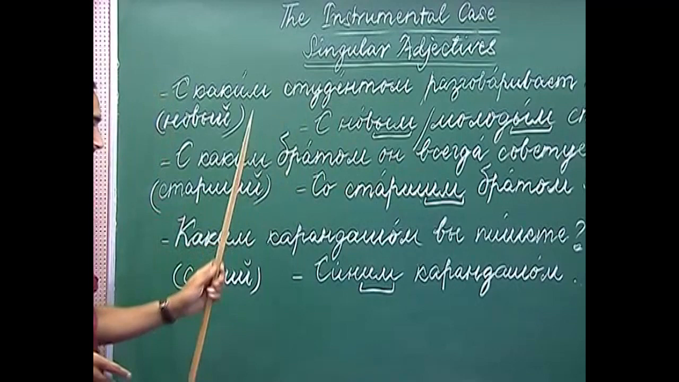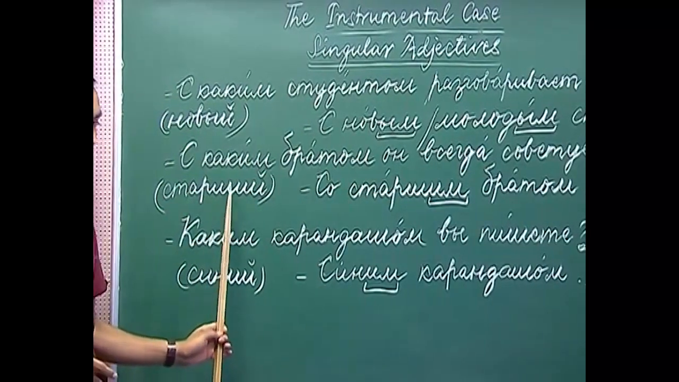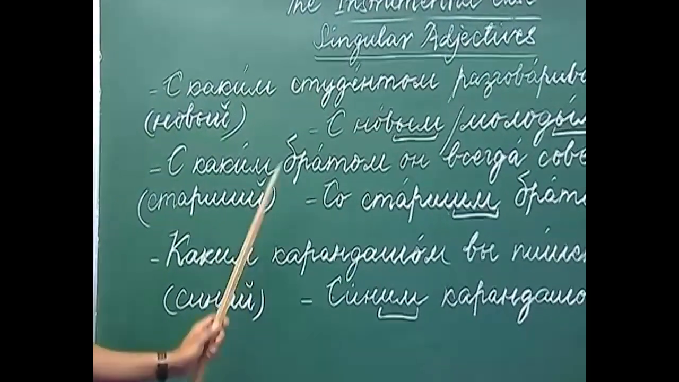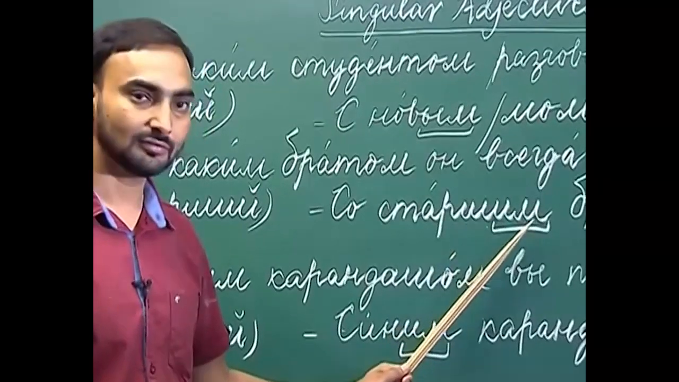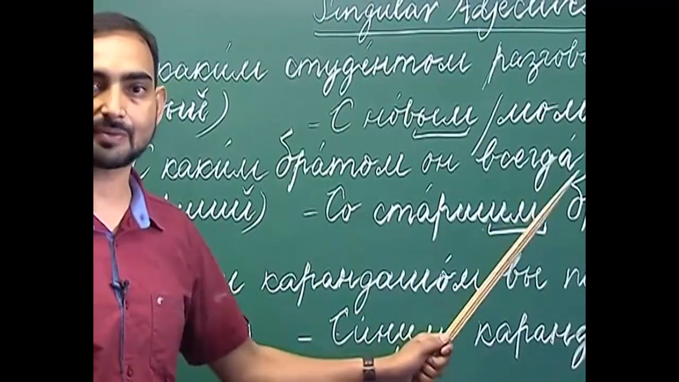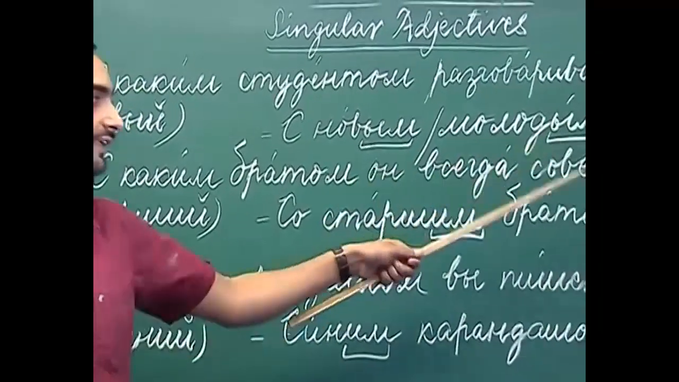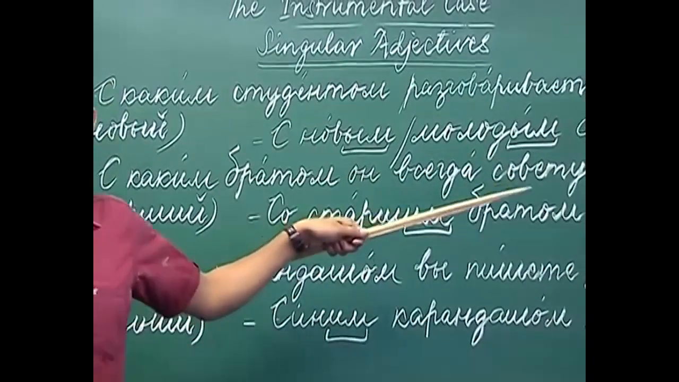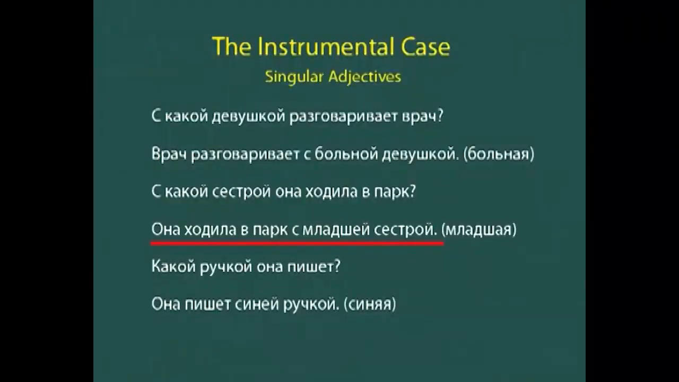So, what we have done is replace the ending, which is yi and yi kratkoye here, with im. So, starshiy, starshim bratom, so starshim bratom. So, when you come across any adjective with sh, and yi kratkoye, how will you change that adjective in the instrumental case? We will use im.